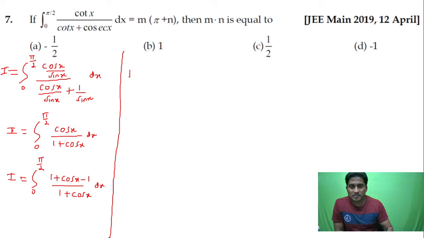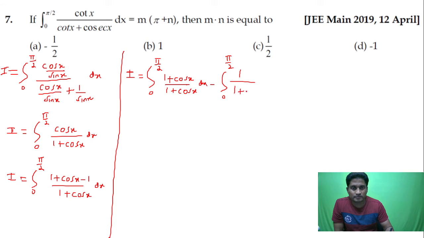So I is equal to the integral from 0 to pi by 2 of (1 plus cos x) upon (1 plus cos x), minus the integral from 0 to pi by 2 of 1 upon 1 plus cos x dx. Anyway, this will get cancelled. You get I is equal to the integration of dx, which is x, between the limits 0 to pi by 2, minus the integral from 0 to pi by 2.